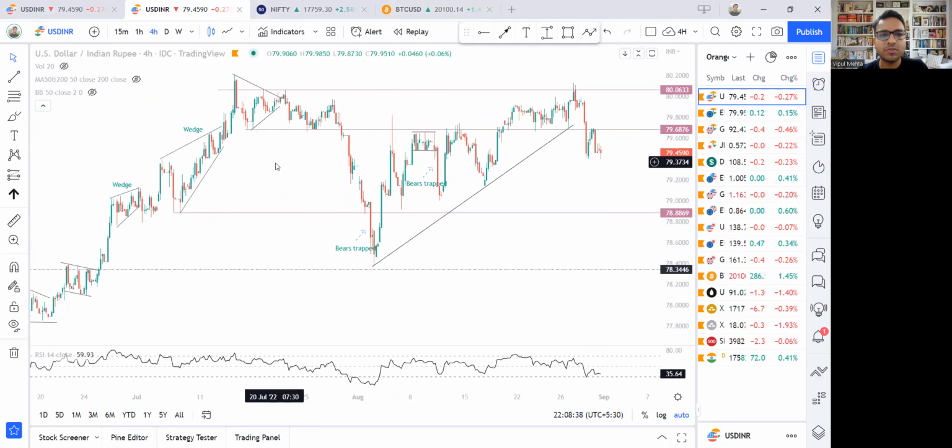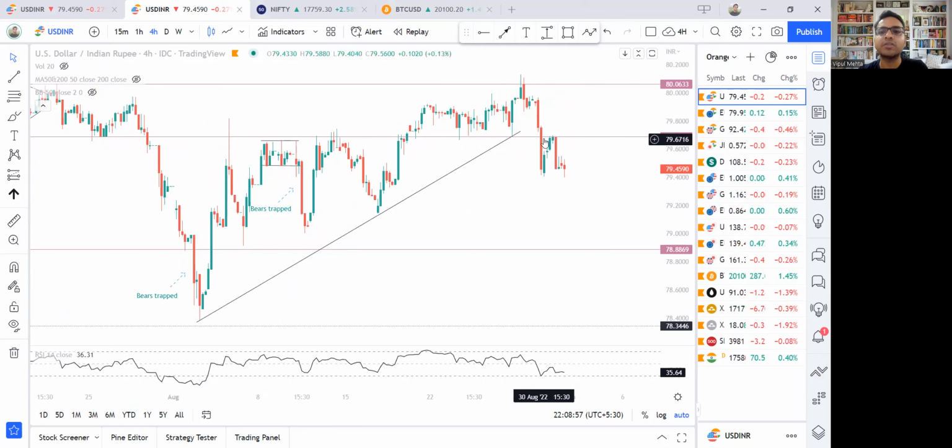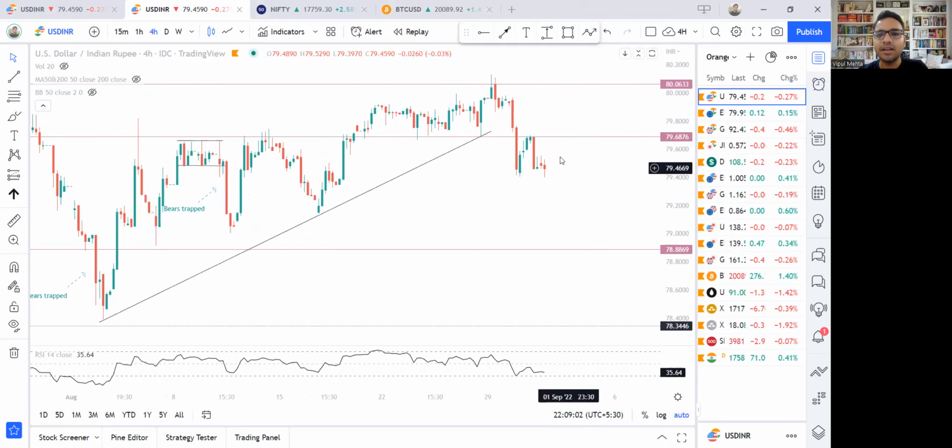which also happens to be this line. If you see, there is a bounce here. This time this particular line was a support. Then on this failure we saw a breakout, but then it comes back to this line. The price continues, comes back to this line. It goes up further, breaks down, now again comes back to this line. So this 79.68, 79.69 becomes an important zone for the USD INR pair.